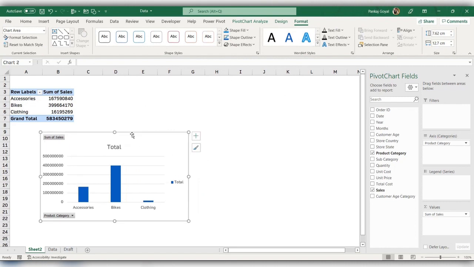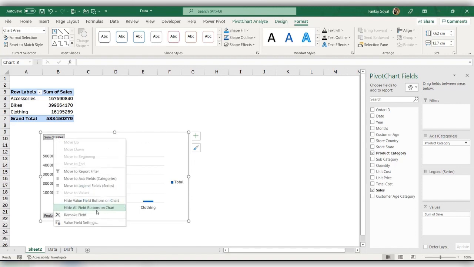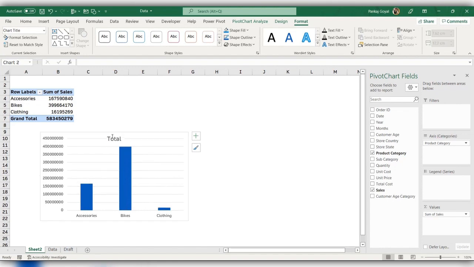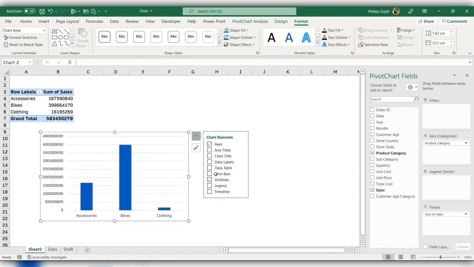So this is my first pivot chart that has been created. Now let me make some modifications in this chart. These buttons are the pivot table field buttons. So right click here and click hide all field buttons on chart. Also, I don't need this legend and the chart title. Also, let me disable the grid lines.